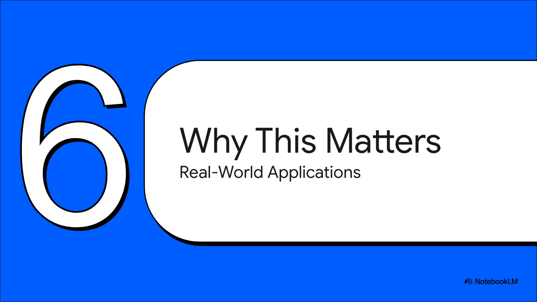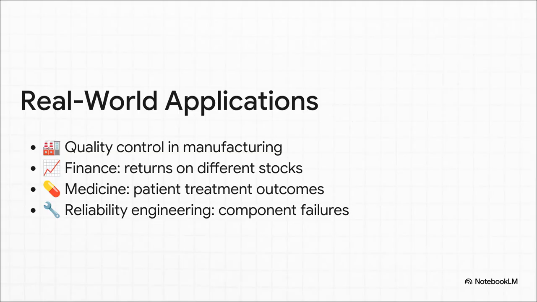So we've seen the math, we've gone through a few examples, but why does this actually matter? Let's take a step back and connect these ideas to the real world, because this concept is the foundation for so much of modern statistics. The thing is, this assumption of independence is a cornerstone in so many fields. In manufacturing, you're checking if defects on an assembly line are independent events or if they point to a bigger problem. In finance, tons of models assume daily stock returns are independent, though that's a very hot debate. And of course, in medicine, it's absolutely critical for analyzing patient data in clinical trials.